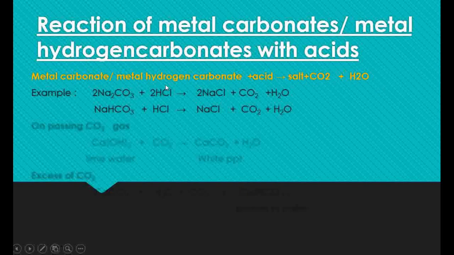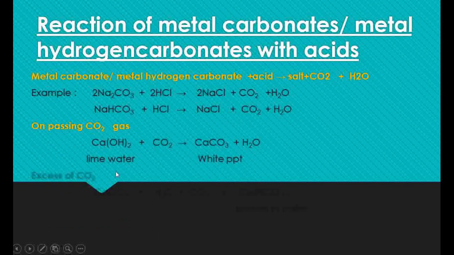So when sodium carbonate reacts with the acid hydrochloric acid, it forms the salt sodium chloride, carbon dioxide gas and water. Next example for metal hydrogen carbonate is sodium bicarbonate or sodium hydrogen carbonate. When sodium hydrogen carbonate reacts with hydrochloric acid, it forms the salt NaCl or sodium chloride, carbon dioxide gas and water.